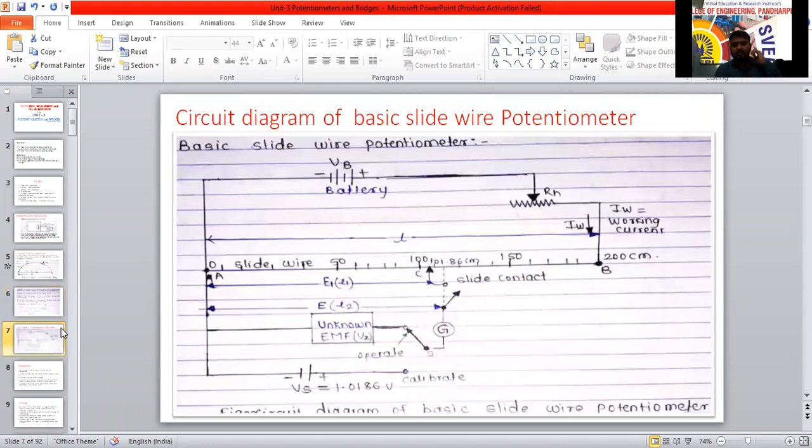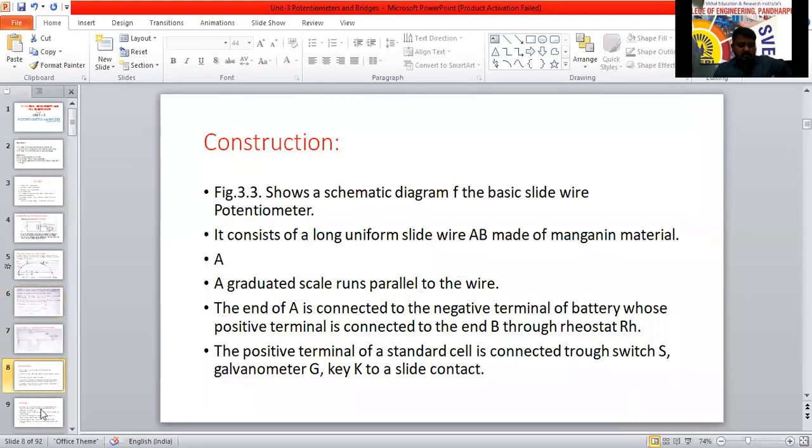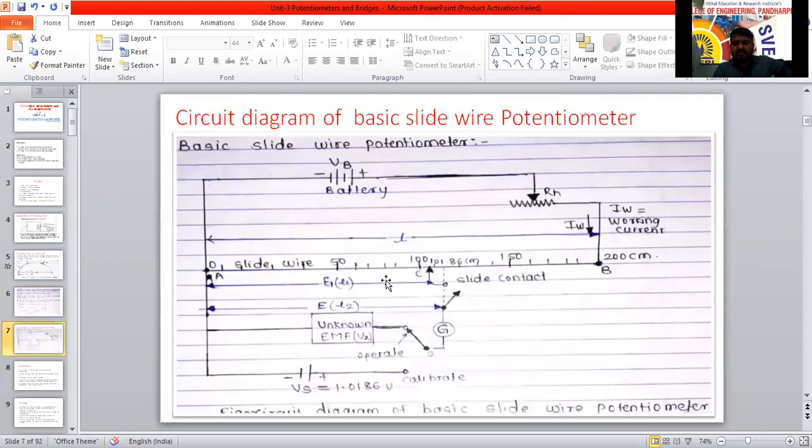No, sir. So the basic slide wire potentiometer, tomorrow we'll discuss these points. I have an urgent meeting and have to go. Only 7 minutes are left, and if I explain this diagram now, you will forget because tomorrow I don't have the class.